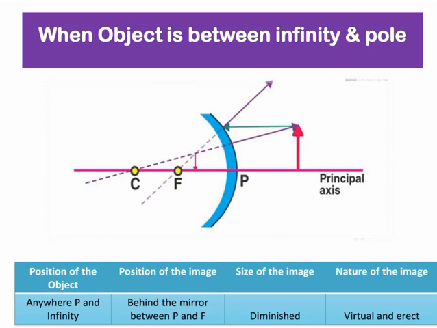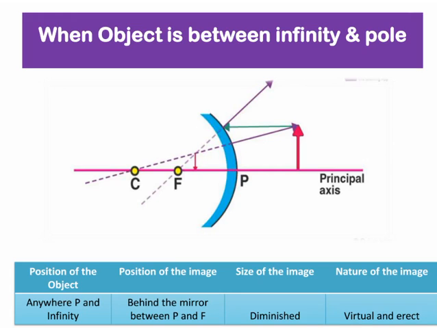Second, we are going to discuss when the object is placed between infinity and the pole. You can see the diagram. In this situation of image formation by a convex mirror, we consider two different rays emerging from the object, one parallel to the principal axis and the other directed towards the center of curvature of the mirror.